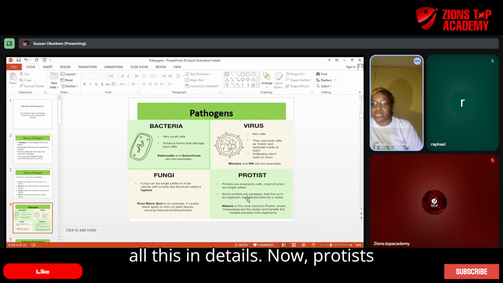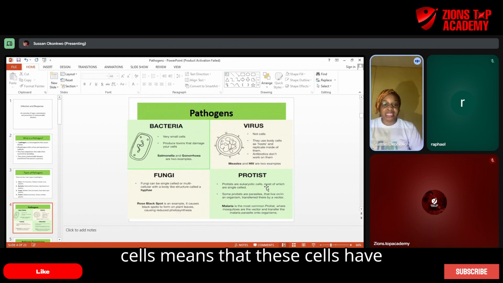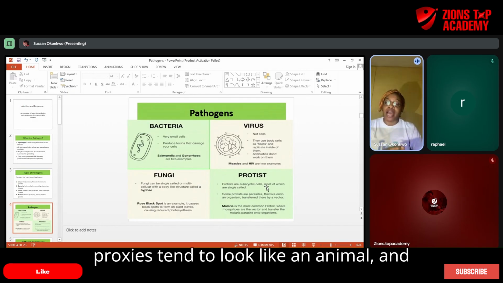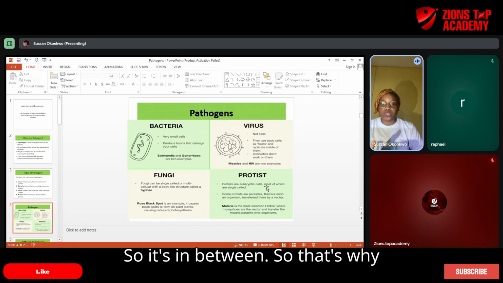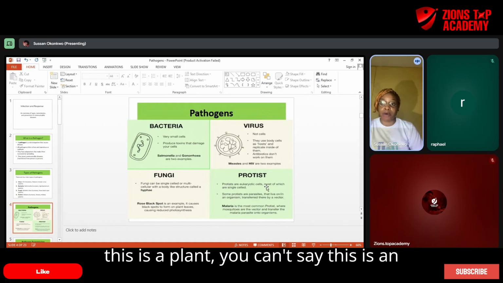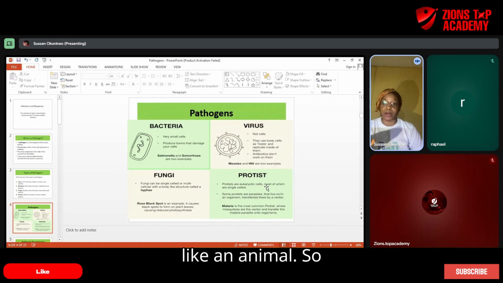Now, protists. Protists are eukaryotic cells. Eukaryotic cells means that these cells have a definite nucleus. Sometimes protists tend to look like an animal, and sometimes they tend to look like a plant. So it's in between. That's why when you see a protist, you can't say this is a plant, and you can't say this is an animal. Sometimes it looks like a plant, sometimes it looks like an animal.